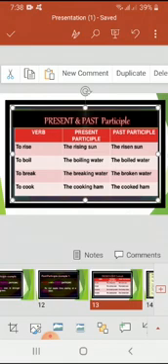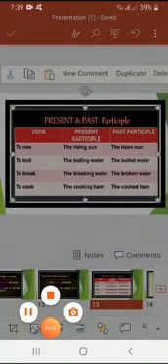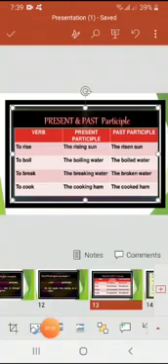To break, the breaking water, the broken water. To cook, the cooking ham, the cooked ham. So, through this chart, the concept of present participle and past participle and the verb forms are very clear today. Hope you will not find any query.